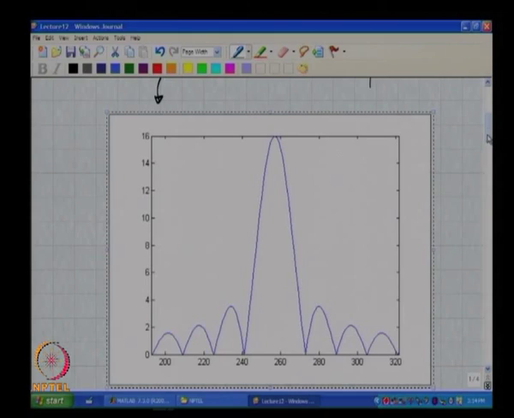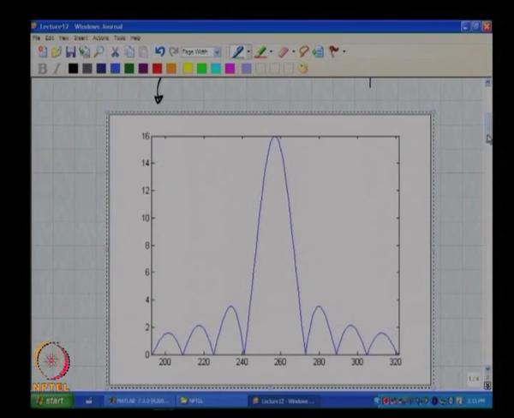And if the input lies exactly on a bin, what happens? This is the discrete time Fourier transform of the windowed sequence. What we are doing is computing the discrete Fourier series coefficients of this sequence, and as we saw the last time around, that is nothing but a sampled version of this.